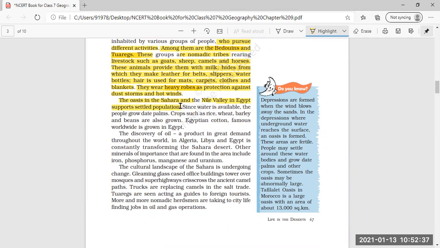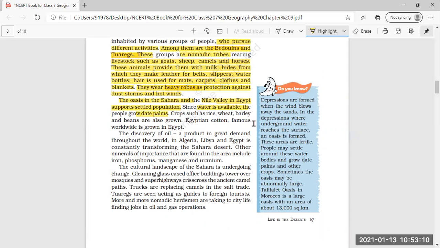That supports population, where people can settle near the rivers. Since water is available, the people grow date palms.